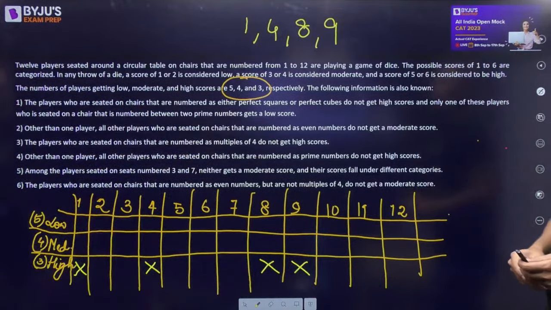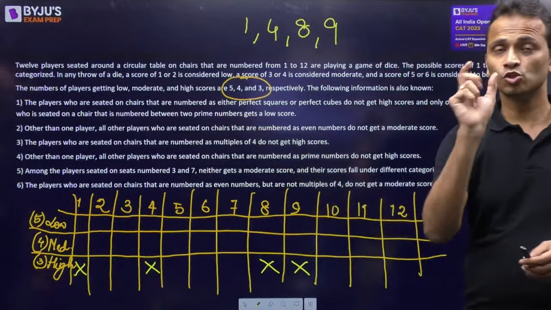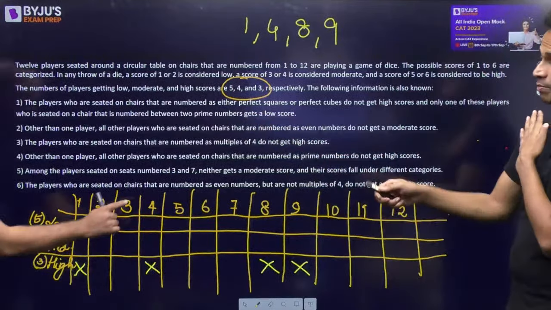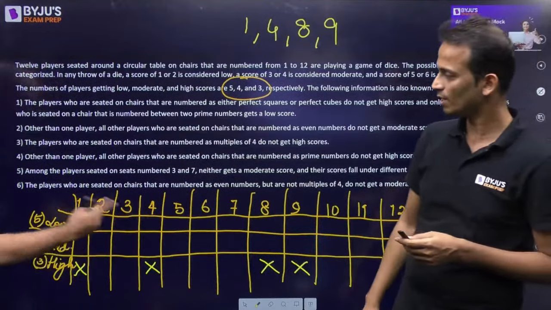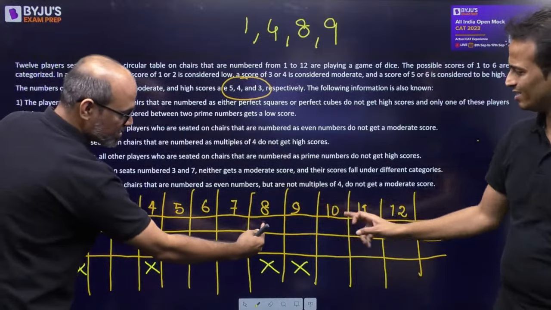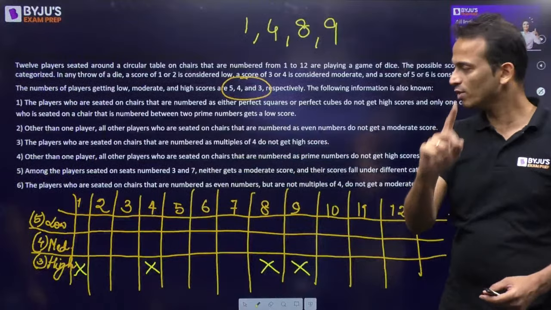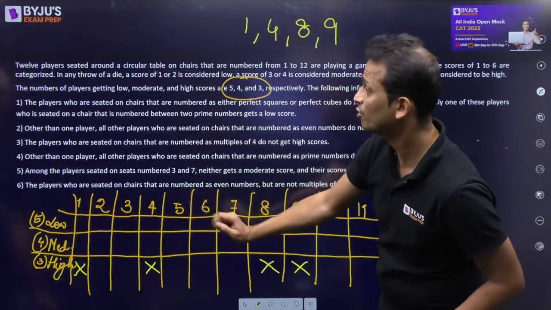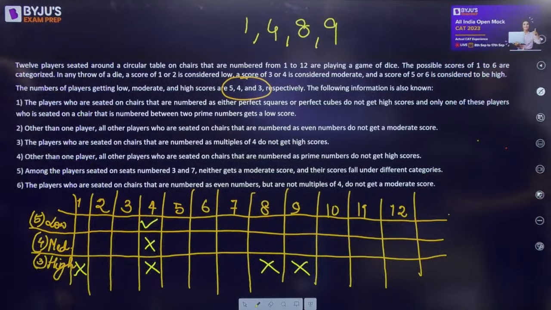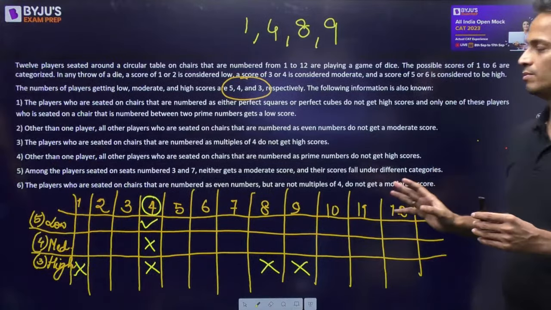And only one of these players who is seated on a chair that is numbered between 2 prime numbers will get a low score. So which chair number is between 2 prime numbers? 1 is not between any 2 prime numbers. 4 is between 3 and 5. 8 is not between 2 prime numbers. 9 is also not between 2 prime numbers. All right. So there is only one chair, that is chair number 4, that is between 2 prime numbers, which will get a low score. So for 4, we are sure as to which type of score it is going to get.